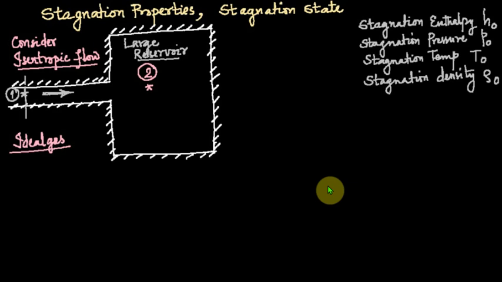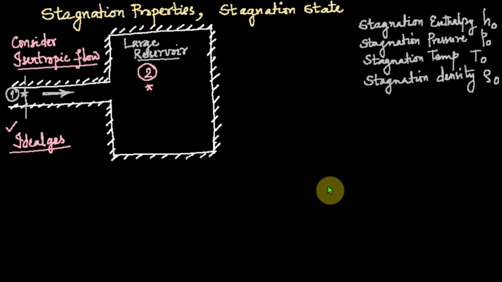So, what is stagnation, stagnation state and stagnation properties? Consider this diagram, where we have a state indicated by point 1, that is flow through a pipe. We consider an ideal gas flowing from state 1 to state 2.